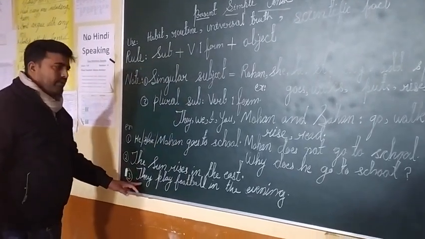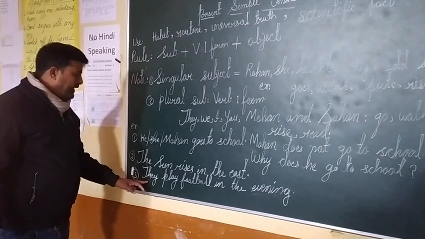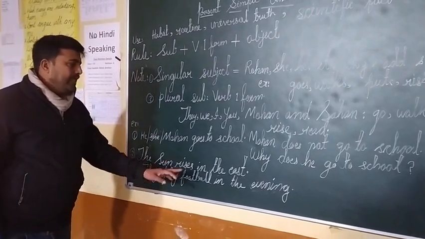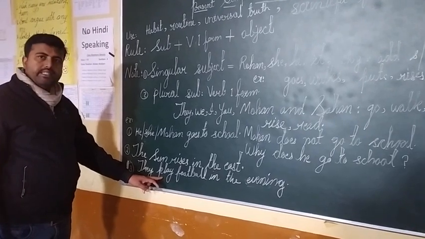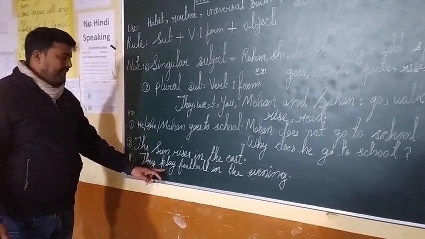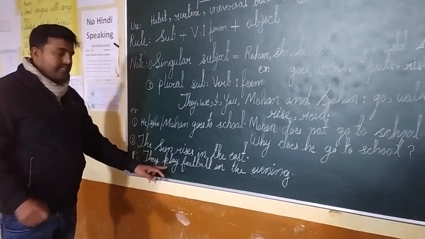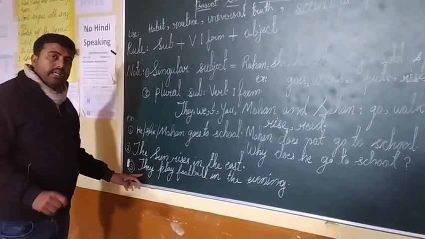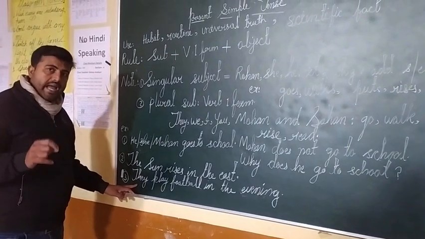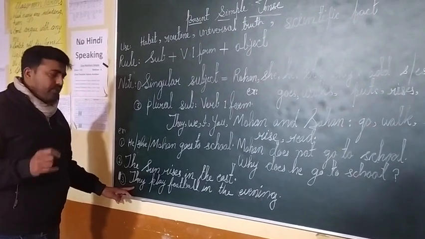And here I made one sentence in plural: they play football in the evening. See, here the main verb is play. I haven't used s or es. Why? Because the subject is plural, so no need to add any s or es.